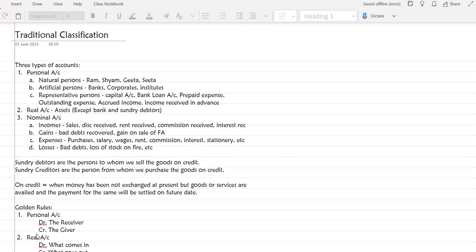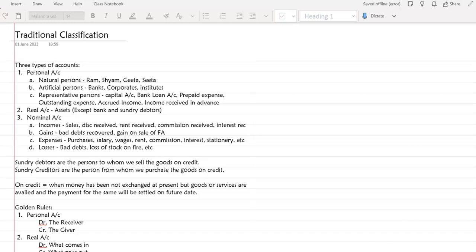Today we are going to study traditional classification of accounts. Now this is a very important topic. Why is it important? Because this is the base for whole accounts. Whenever you study accounts, these rules, these types of account and how to debit and credit are going to come in handy. Every time you get stuck, whether you have to debit an account or credit an account, come back to these simple rules and you will never fail.